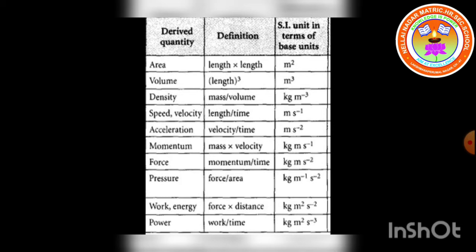Speed or else velocity can be expressed in terms of distance per time or else length per time. The unit is meter second power minus 1. Acceleration, velocity per time. The unit of acceleration is meter second power minus 2. Momentum, mass into velocity. The unit is kg meter second power minus 1. Likewise, we have force, pressure, work, energy and power.